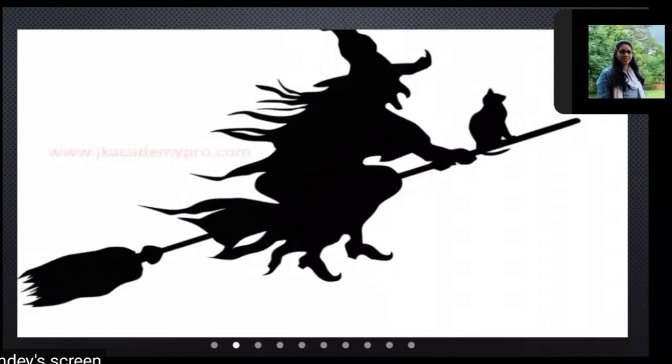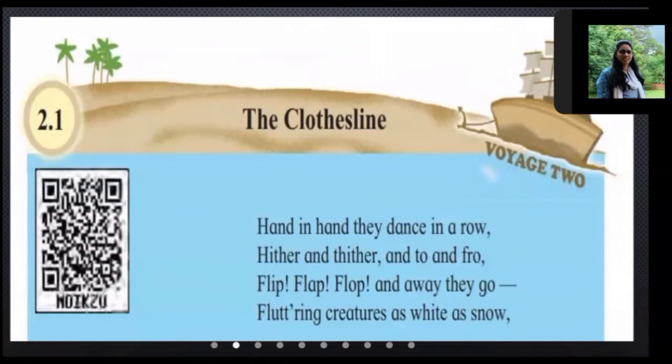We know witches. This witch photo you might have seen, or any character you have seen in cartoons, right? So the poetess has compared the clothes with birds, horses, and witches. So let's see the first paragraph.